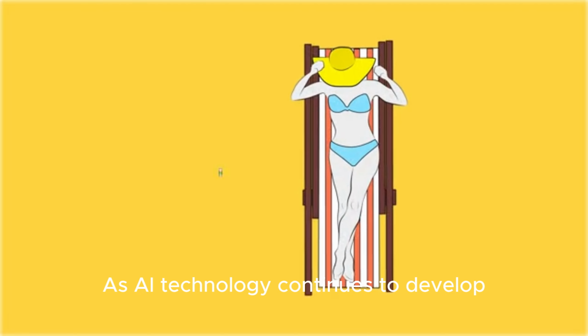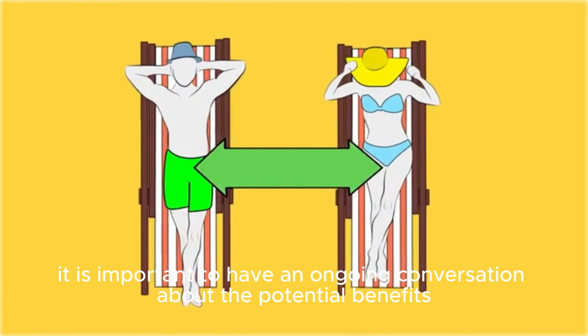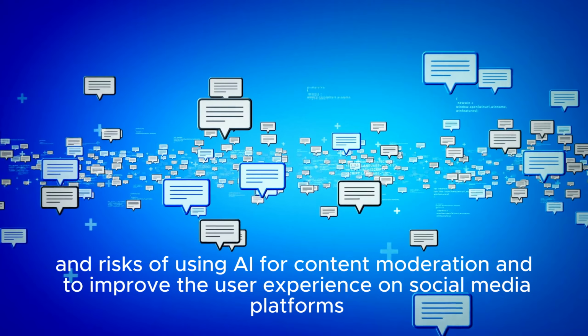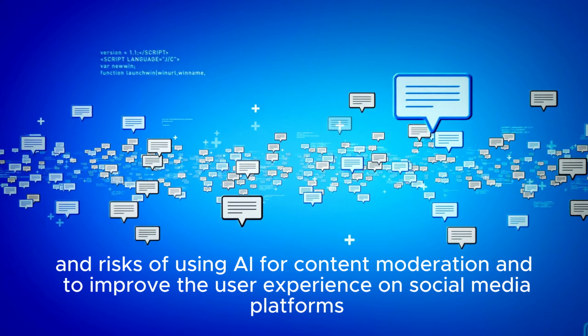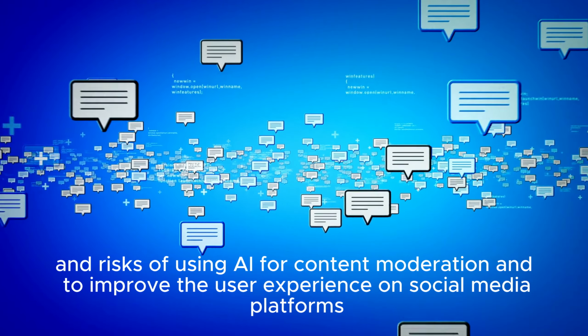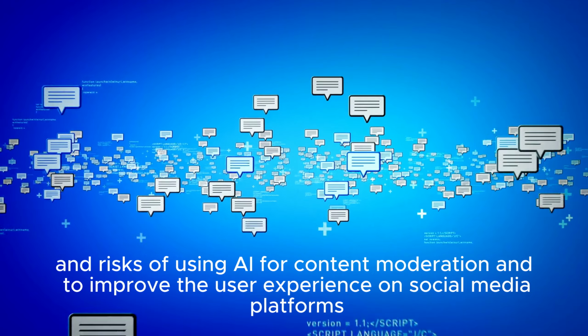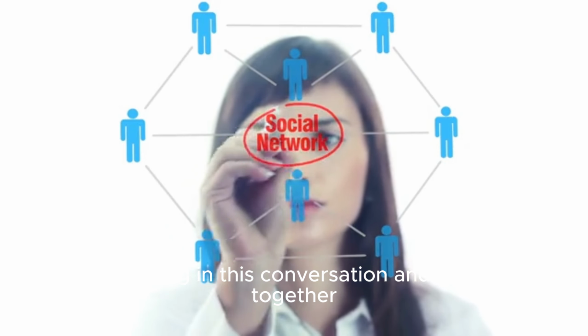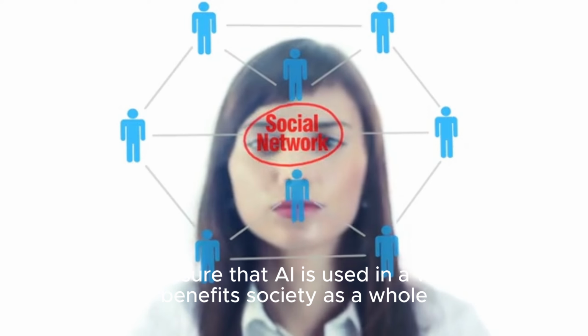As AI technology continues to develop, it is important to have an ongoing conversation about the potential benefits and risks of using AI for content moderation, and to improve the user experience on social media platforms. By engaging in this conversation and working together, we can ensure that AI is used in a way that benefits society as a whole.